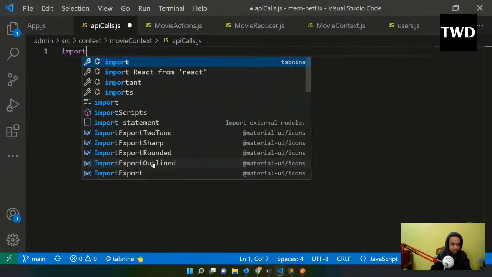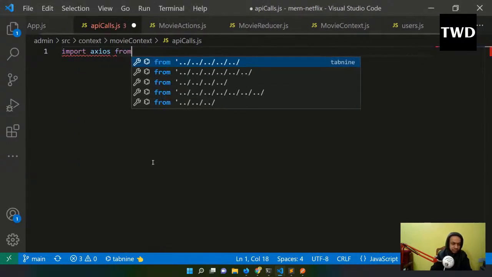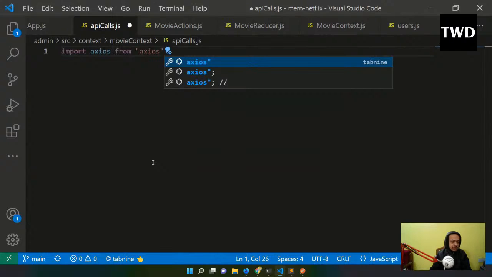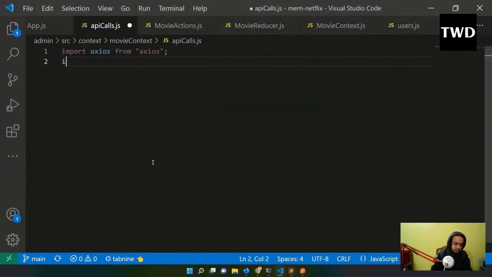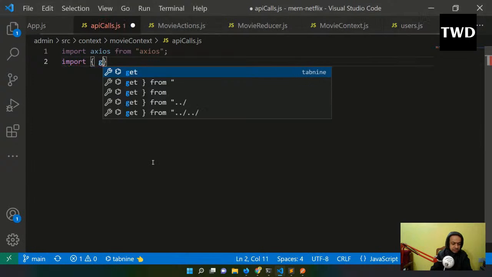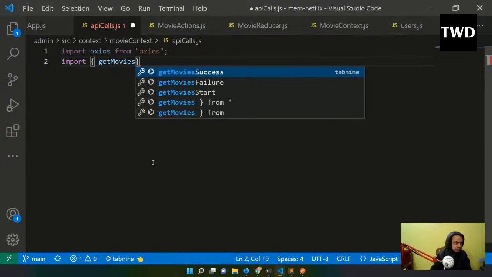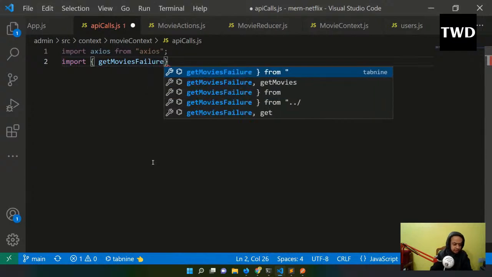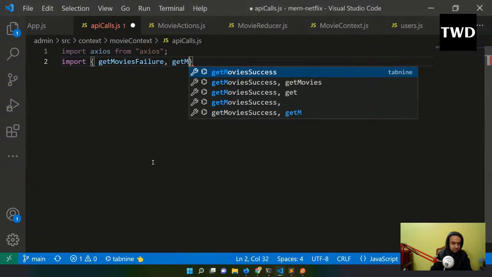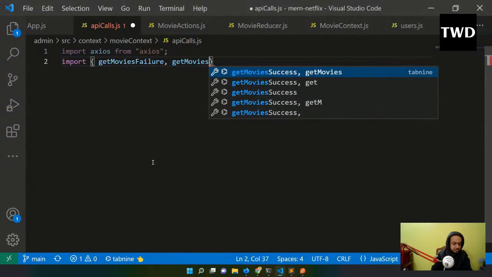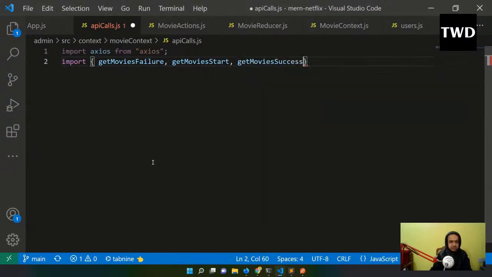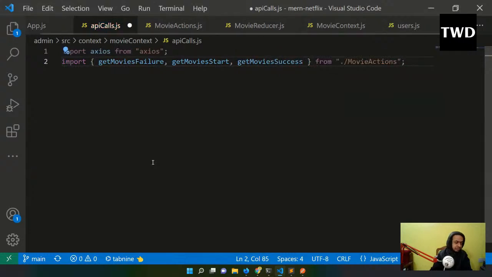So import Axios from Axios, and import getMoviesFailure, getMoviesStart, getMoviesSuccess from movies actions I am going to have, and then I will have export.